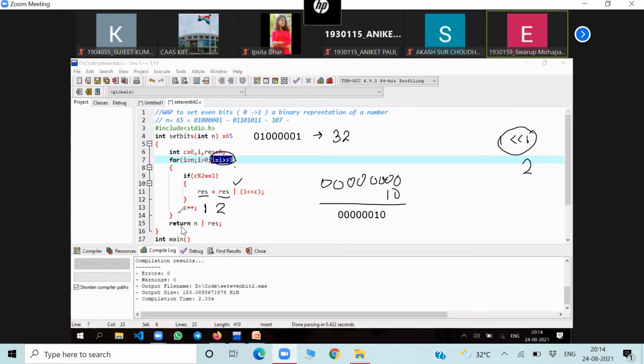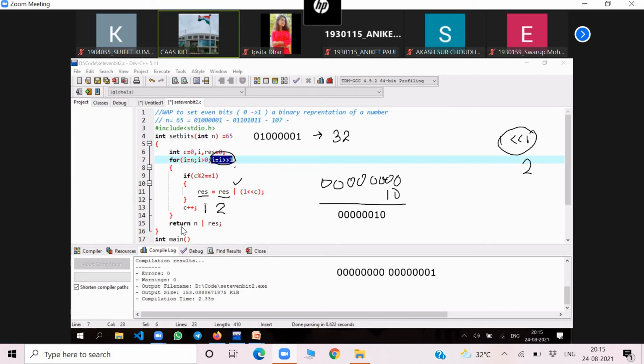Sir, can you just tell me what the one bitwise C does? I did not understand. Then again I will have to explain here. You know what is the binary value of 1? 0 0 0 0 1, sir. Okay. Instead of 32, I am taking 16 suppose. Now if I write double less than 1, what will happen here? 1 double less than C.